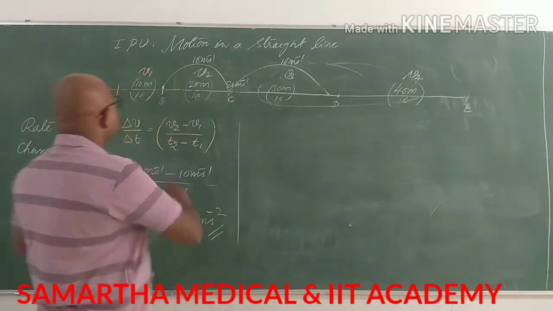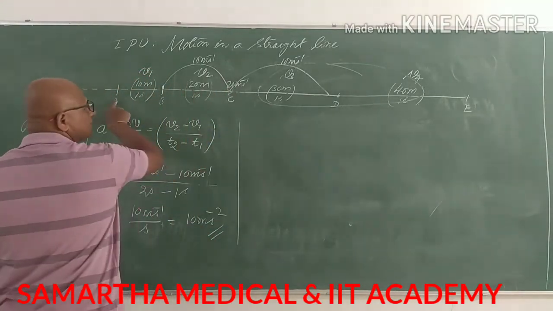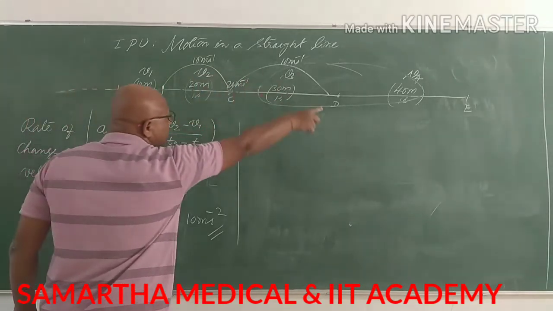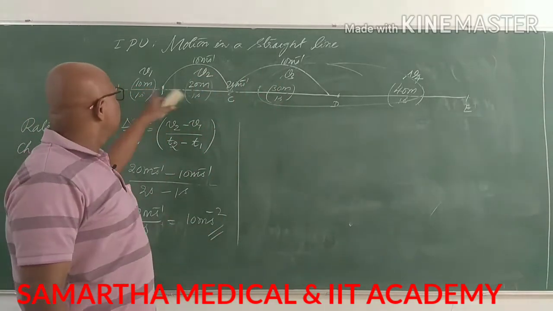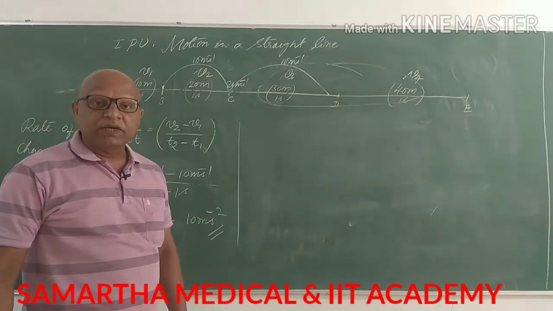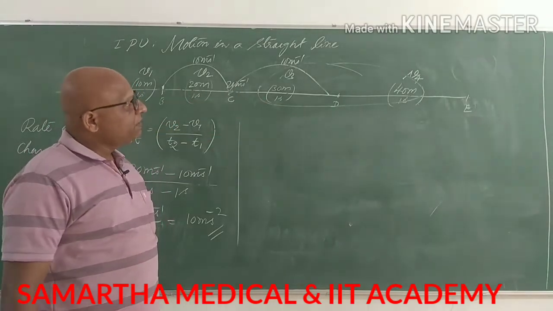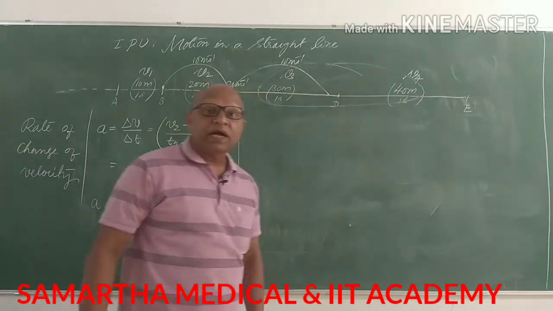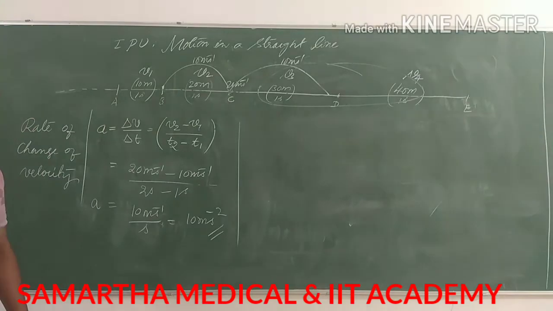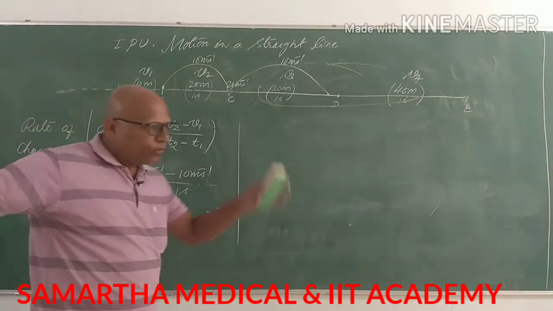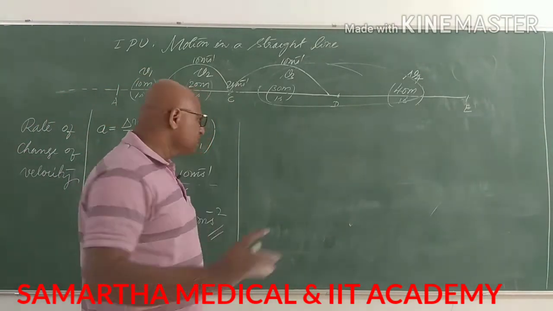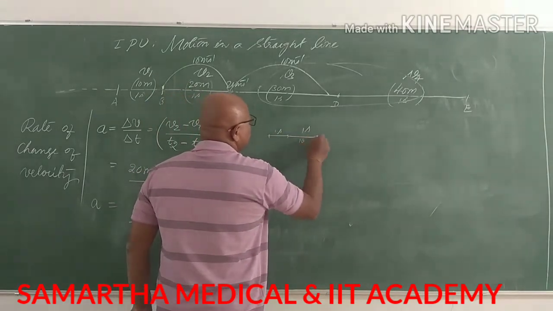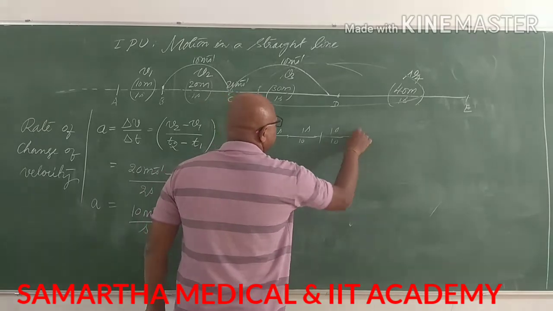In 3 seconds, how much has the object covered? 10 meters plus 20 meters plus 30 meters means 60 meters. It has covered 60 meters in 3 seconds. After 4 seconds, 60 plus 40 becomes 100 meters. See, at every second, the distance covered is increasing. It is not the same. It is not like 10 meters in 1 second, then 10 meters in the next second, and so on.